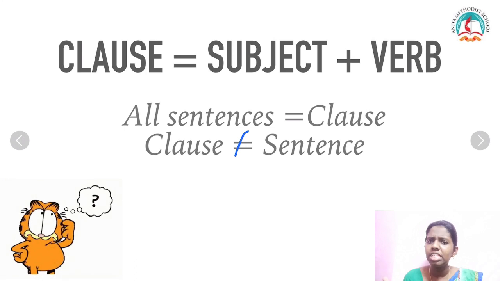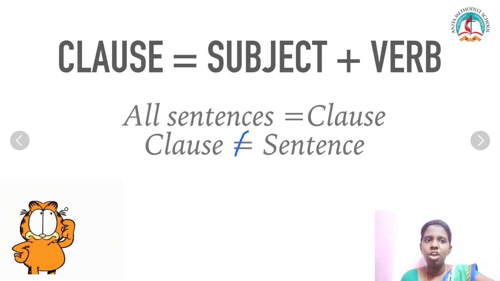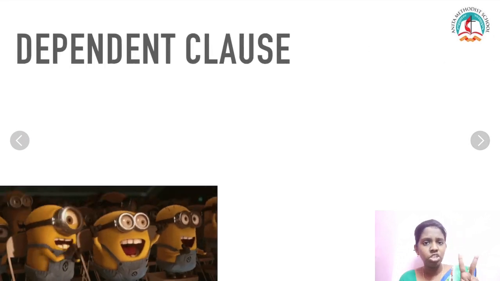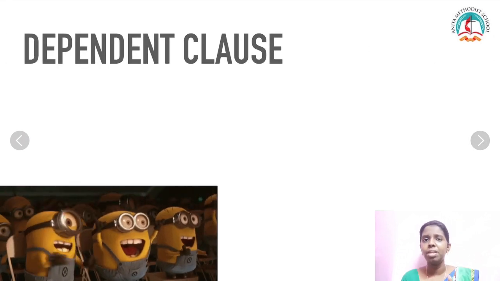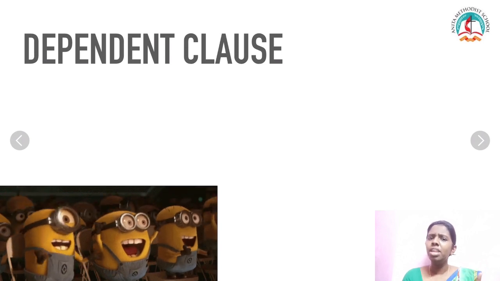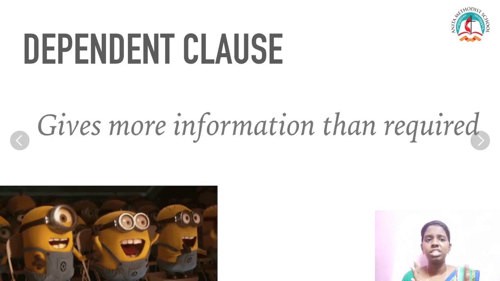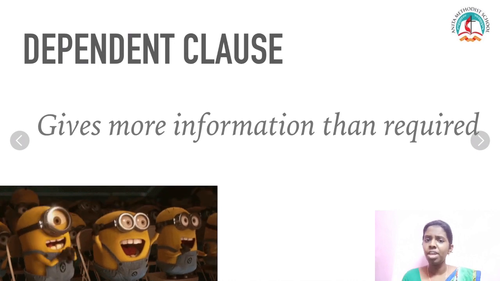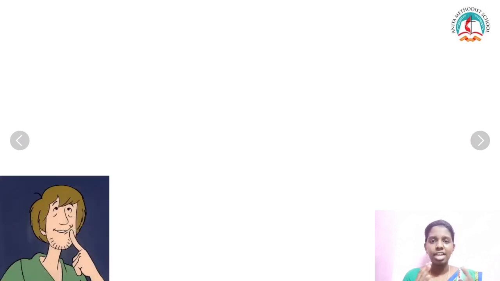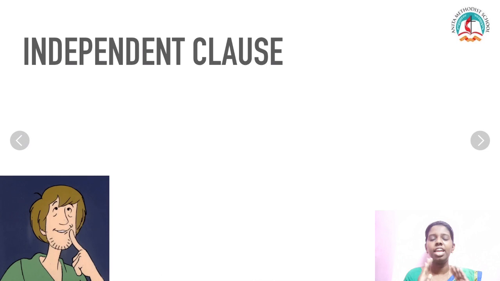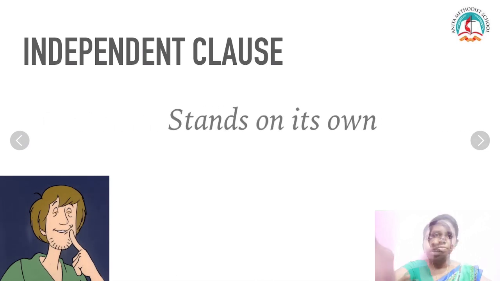It can be in any sentence you see. Like when I say "Raja goes to the shop," Raja is my subject, goes is my verb. So my clause is already here in this sentence. So it's pretty easy to remember a clause. Okay, let's see about the types. As I told you, there are two types of clauses, dependent and independent. First, we're going to see dependent clause. A dependent clause gives you extra information that is required, more than required. And when I say independent clause, the word itself says it is independent. It can stand alone without any help.